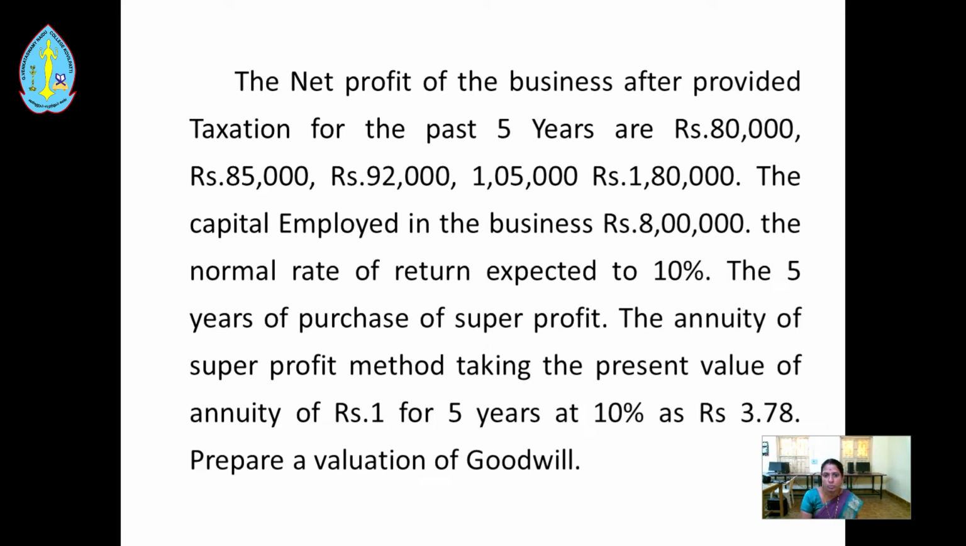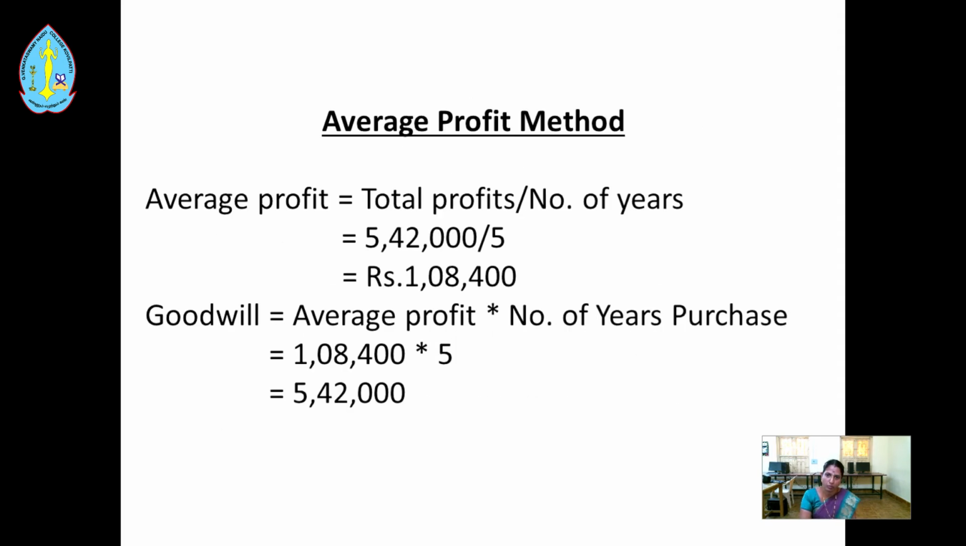Take 5 years purchase of super profit. For the annuity of super profit method, take the present value of annuity of rupee 1 for 5 years at 10% as rupees 3.78. Prepare a valuation of goodwill. First one, average profit method.